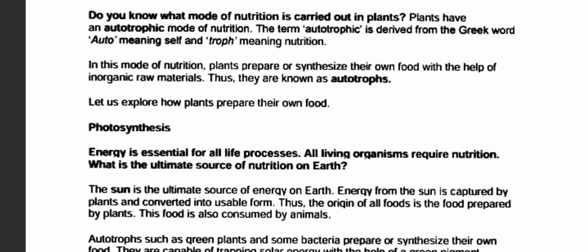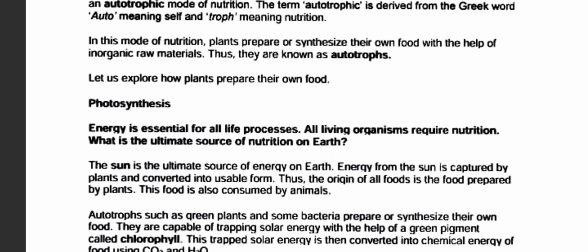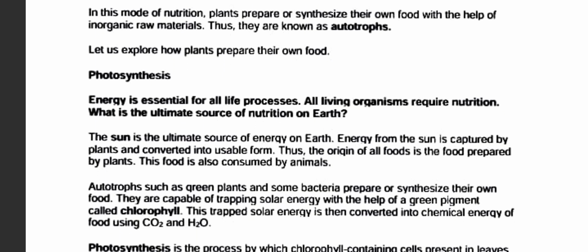Okay, photosynthesis. Energy is essential for all the living processes. All living organisms require nutrients. What is the ultimate source of nutrition on earth? Okay, so let's see the answer. The sun is the ultimate source of energy on earth.